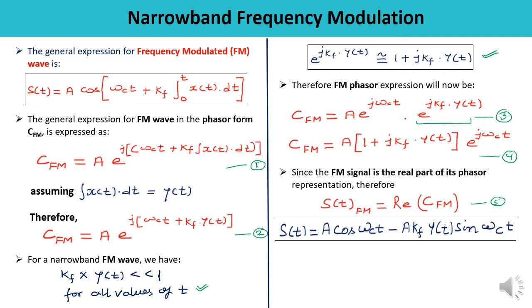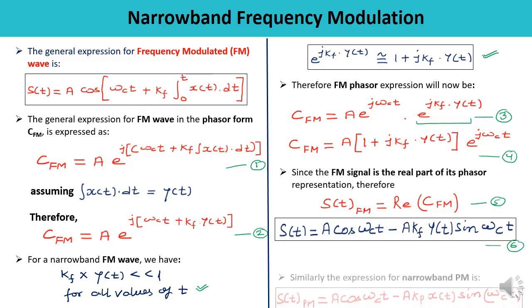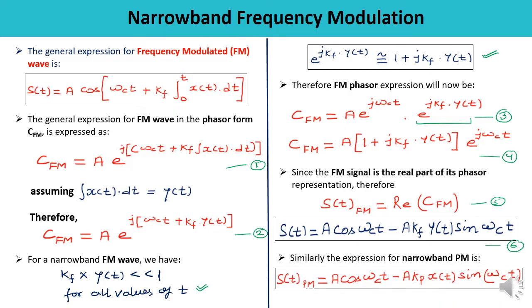So what are we getting? s(t), which we have written for the equation of the frequency modulated wave, is equal to A cos omega c t minus A kf into y(t) sin omega c t. Just we have taken the real part and ignored the imaginary part. So this is equation number 6, which is the expression for the narrowband frequency modulated wave.